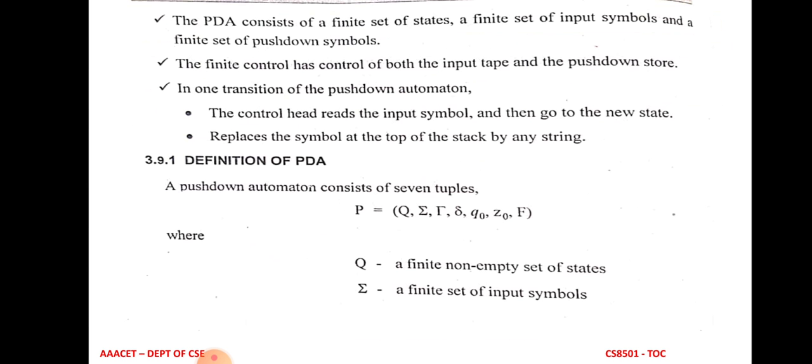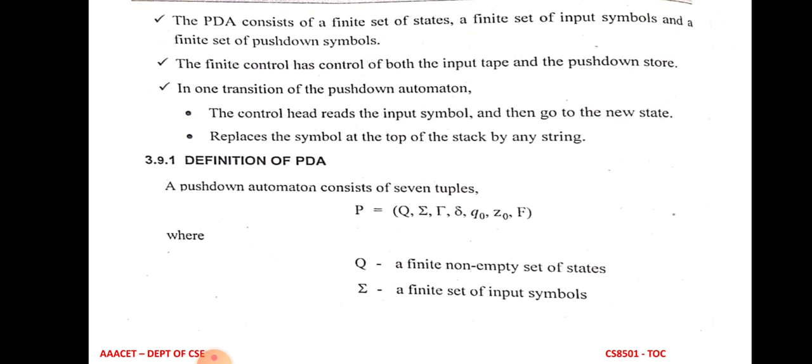The push-down automata consists of a finite set of states, a finite set of input symbols and a finite set of push-down symbols. The finite control has control of both the input tape and the push-down automata state. In one transition of the push-down automata, the control head reads the input symbol from the input tape, moves on to the next state, and replaces the symbol on the top of the stack based on the current input symbol.